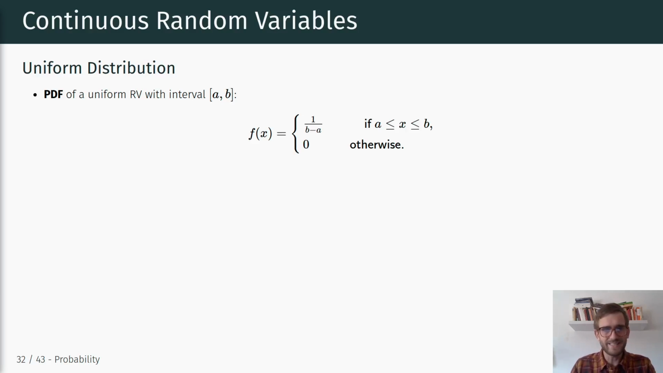So what is the probability density function of such a uniform random variable within the interval a and b? It can be described as follows. The probability density function is 1 divided by b minus a, if x is larger or equal to a, and smaller or equal to b. So as long as x is between the interval a and b, the density is equal to 1 divided by b minus a. Why is it 1 divided by b minus a?